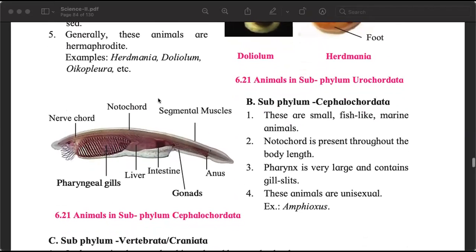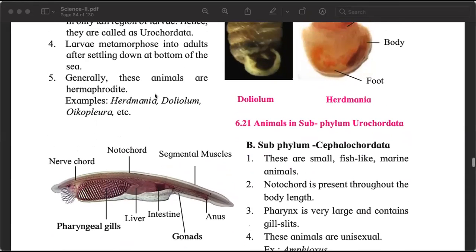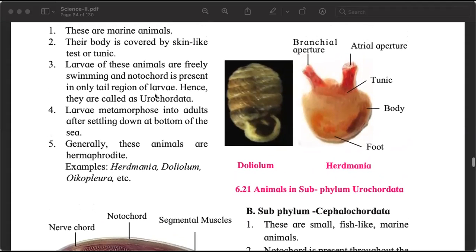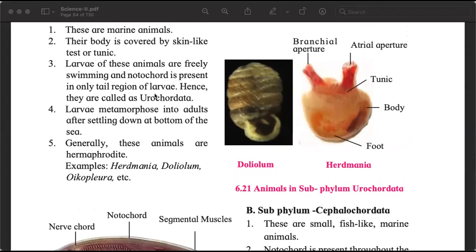I'm sure you have studied about this process of how butterflies are formed. Larva, pupa, adult, they change from one stage to another. Similarly, they also start as larvae and grow into adults. Generally, Rahul, pay attention, they are not unisexual, they are hermaphrodites. Means these organisms usually have both the male reproductive organs and the female reproductive organs in the same body. So Herdmania, Doliolum, and Oikopleura. Oikopleura. P is silent.